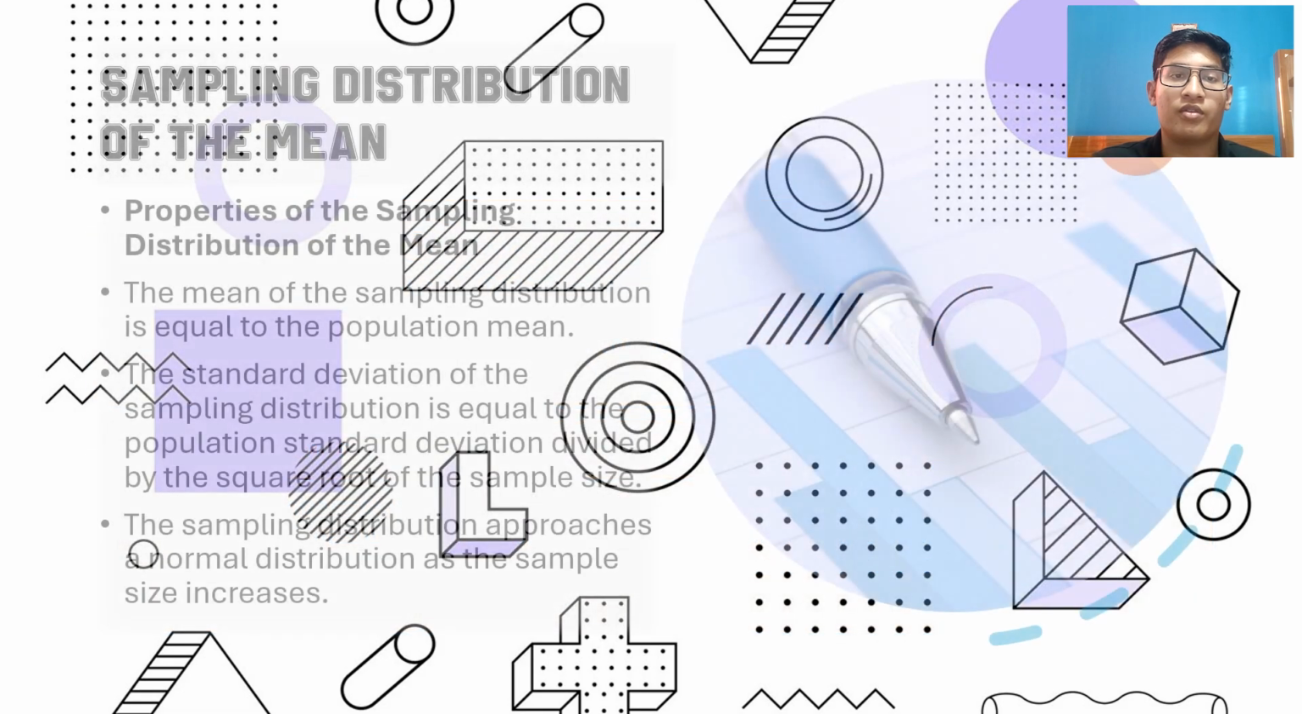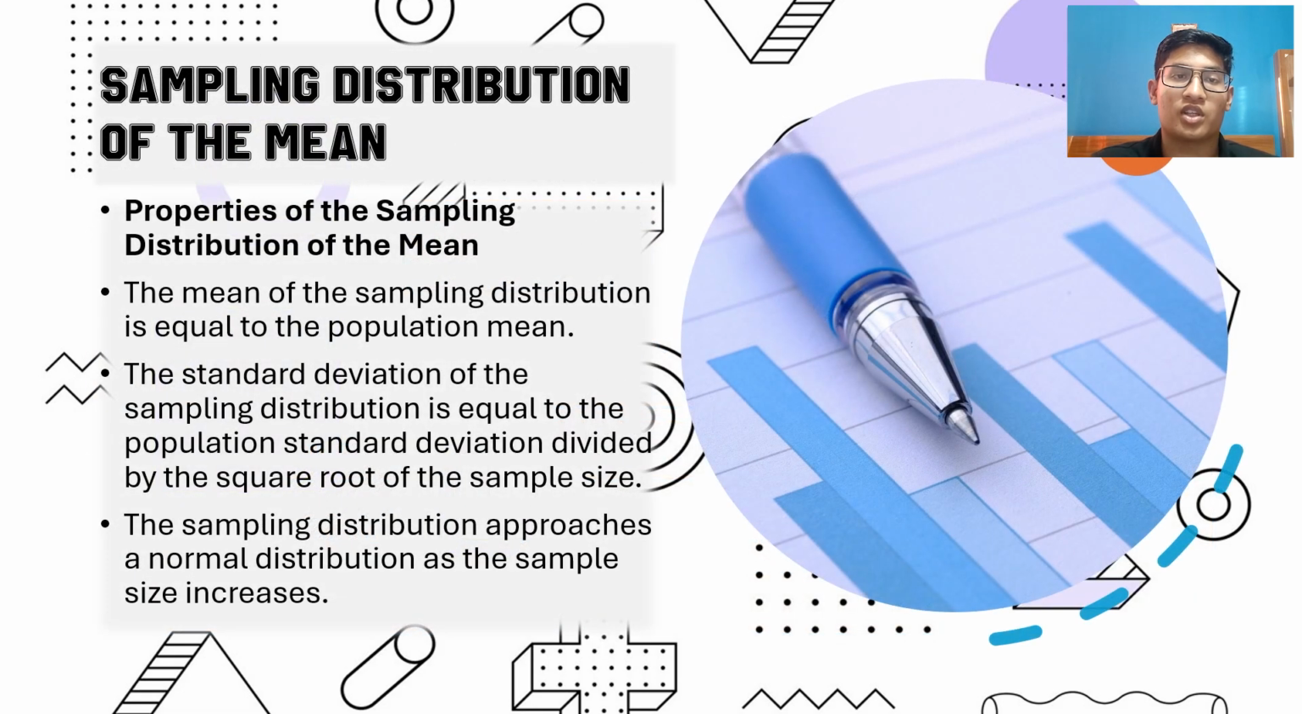Now, moving ahead, let's talk about sampling distribution of the mean. It's a very important topic. Properties of the sampling distribution of the mean. The mean of the sampling distribution is equal to the population mean. Standard deviation of the sampling distribution is equal to the population standard deviation divided by the square root of the sample size. Sampling distribution approaches a normal distribution as the sample size increases.